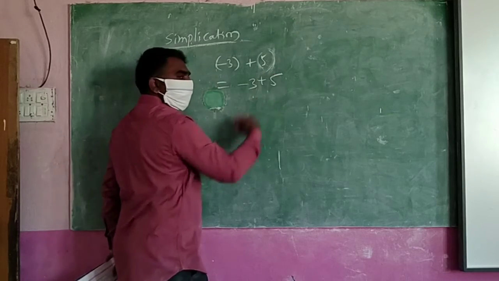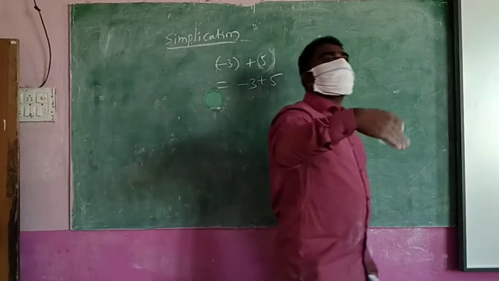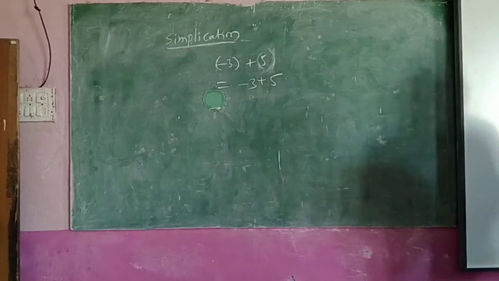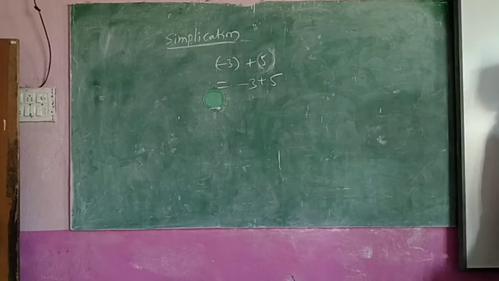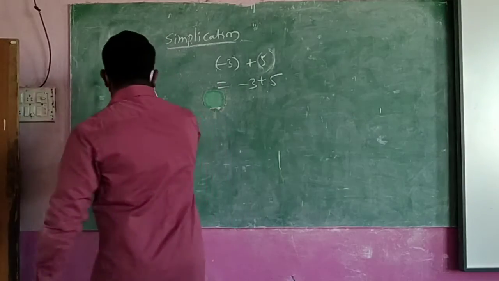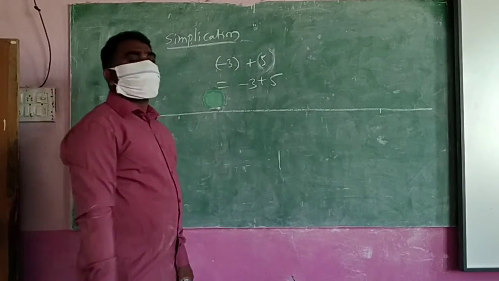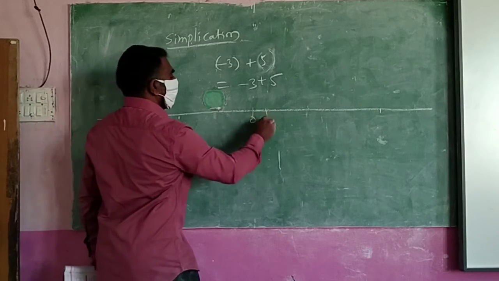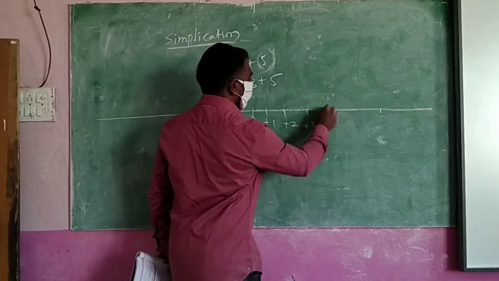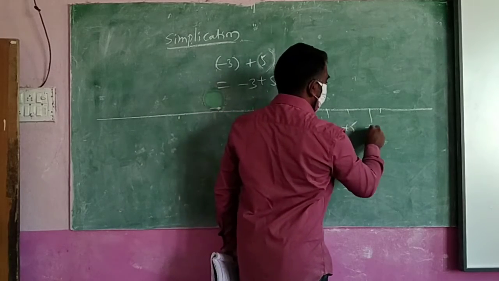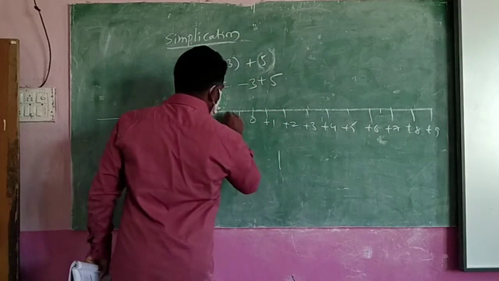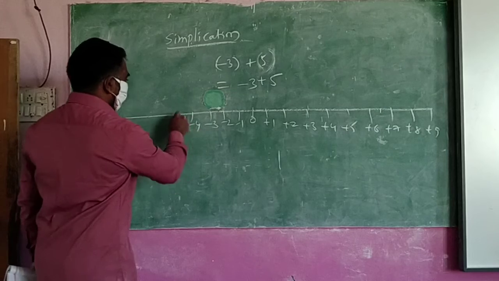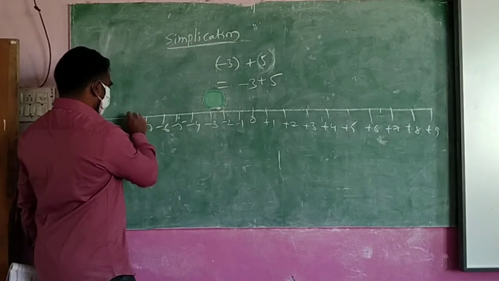Plus 5. But here it is asking you to do it using the number line, because this is the heading. Using the number line means you write a number line. What is the number line? You know how to write it like this. Where is the 0? 0 is in the middle. Plus 1, 2, 3, 4, 5, 6, 7, 8, 9, and minus 1, 2, 3, 4, 5, 6.